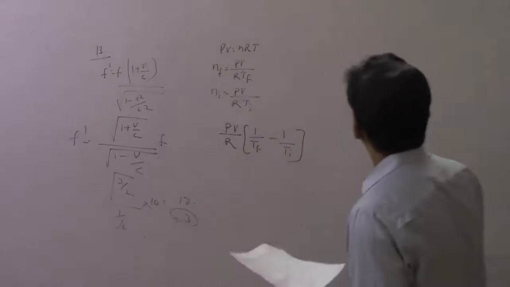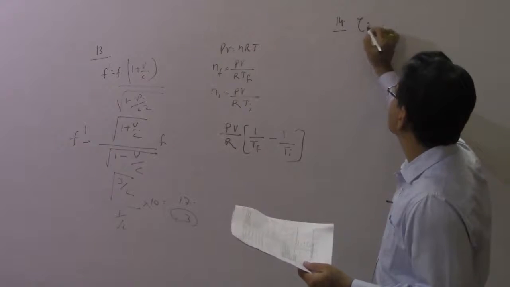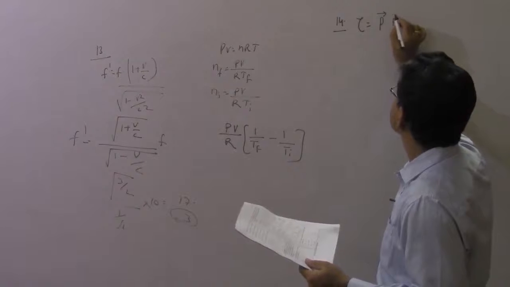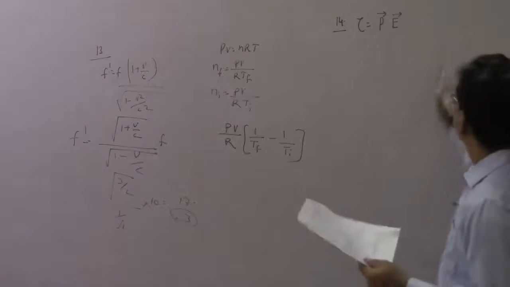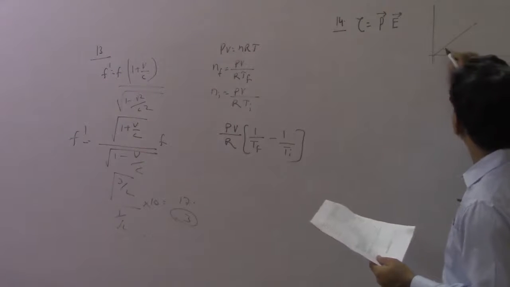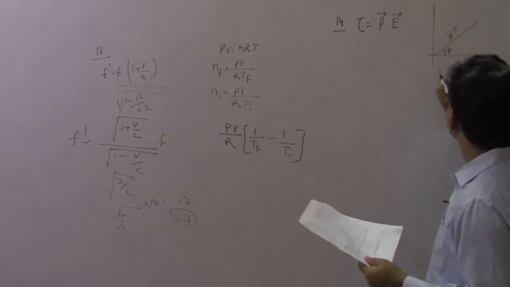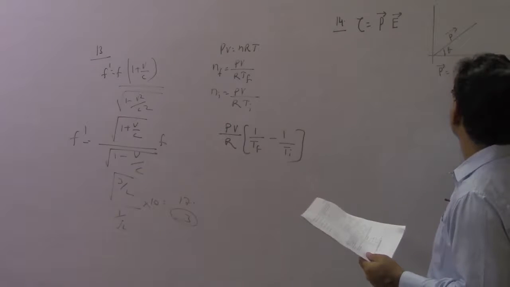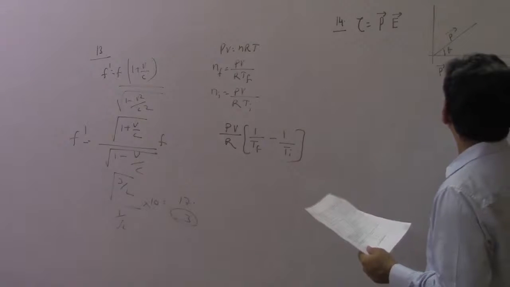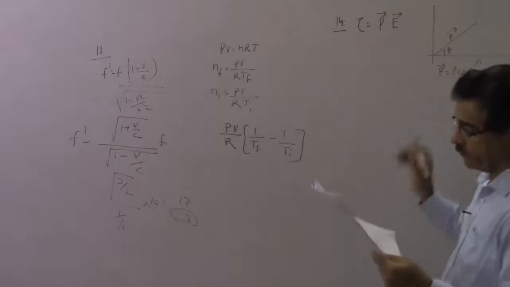Next question, 14th. Now in the 14th question, you know the torque. Torque is equal to what? Torque is equal to P cross E. You have a dipole in this problem. You have a dipole placed, let us say like this, at an angle theta. So if the dipole is placed like this, P can be very well written as P cos theta i cap plus P sin theta j cap, right? Okay, what is given to you?